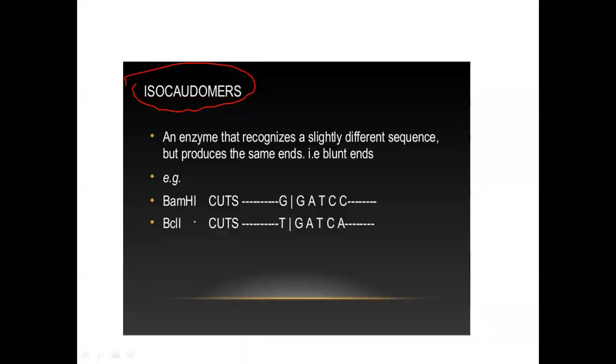For example, I have taken BamHI and this is BclI. In BamHI, if I write the recognition sequence, G, G, A, T, C, C. The palindrome will be G, G, A, T, C, C. So BamHI cuts here, and it produces this overhang.